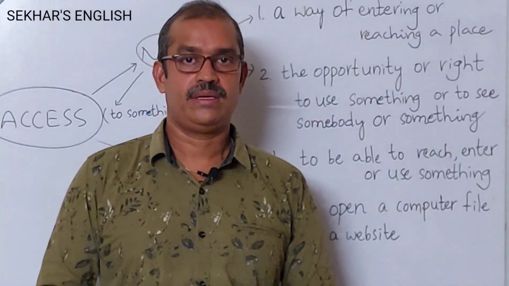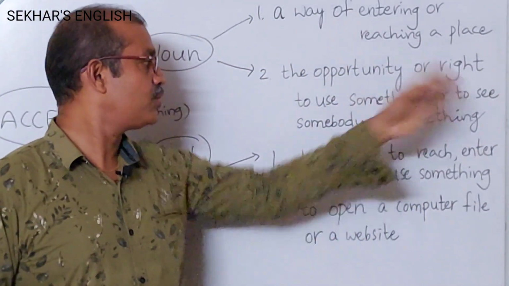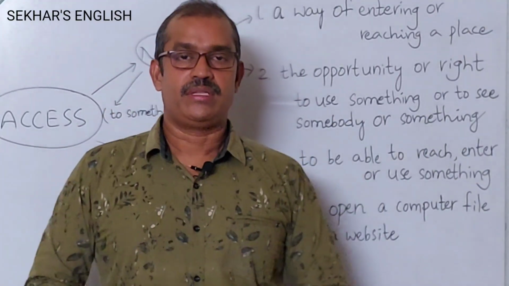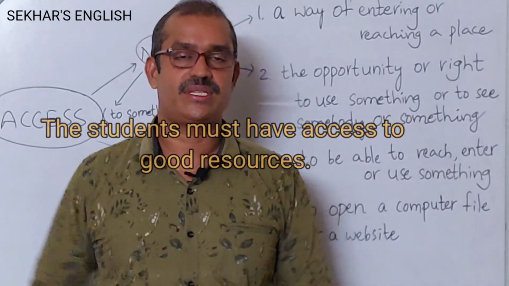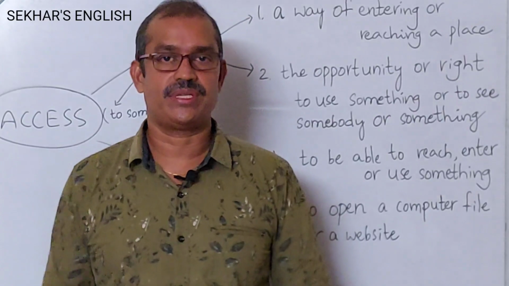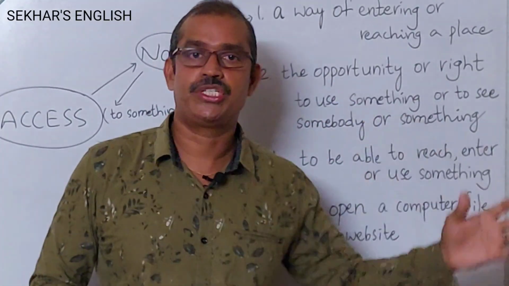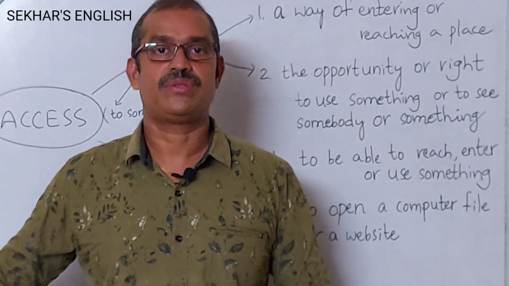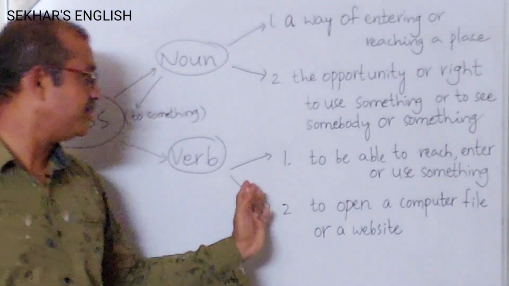Okay. Let's come again to the second meaning. The opportunity or right to use something or to see somebody or something. For example, the students must have access to good resources. That means the students must have opportunity, or the students must have right to use all resources or all good resources. Let's see the next one as a verb.